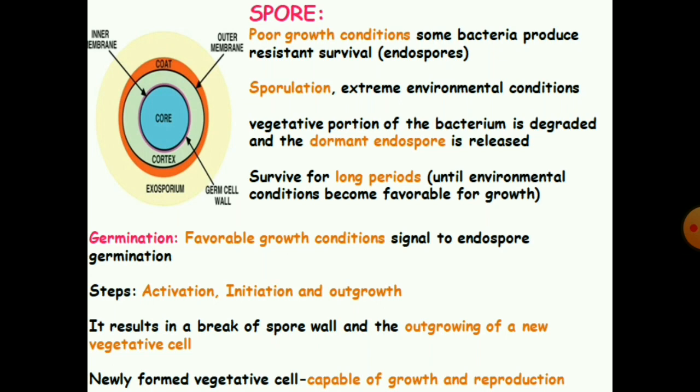Next is germination. Favorable growth conditions signal the endospore to germinate. Germination has 3 steps: activation, initiation and outgrowth. It results in a break of the spore wall and outgrowth of a new vegetative cell. The newly formed vegetative cell is capable of growth and reproduction.